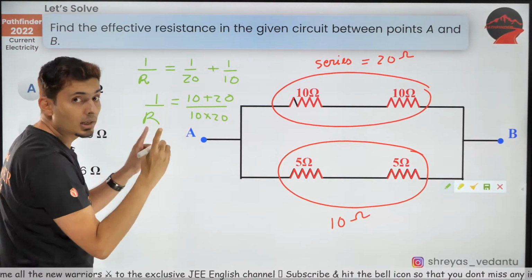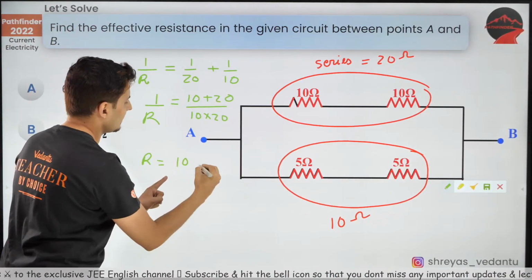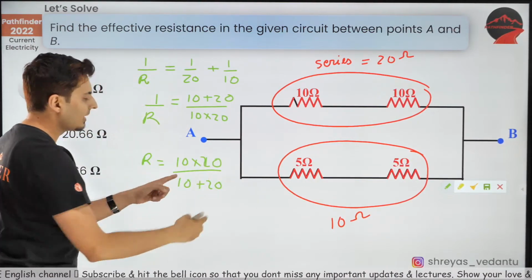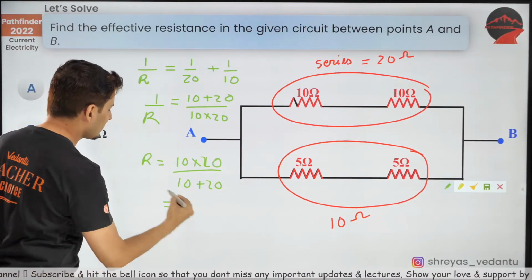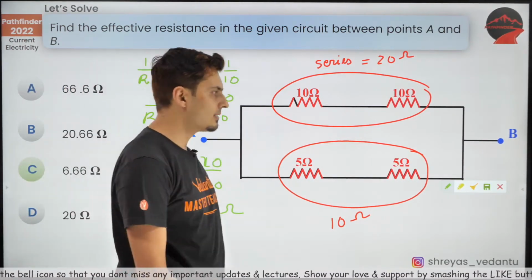And if you know, there is a direct way of doing this. R is R1 R2 upon R1 plus R2, which is 10 into 20 upon 10 plus 20. You can do this directly. So this is going to give you 6.66 ohms. Beautiful. That's the answer. Excellent.